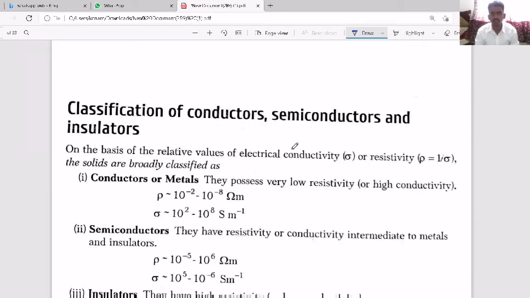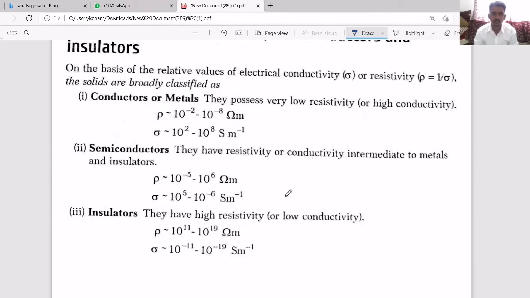Here, the very first thing we have to revise is that every material is divided into three types: conductors, semiconductors and insulators, based on their resistive power, their conductivity. Here I have given the range also, so please note down and remember the values. We will mainly categorize into three types: conductors or metals, semiconductors and insulators.